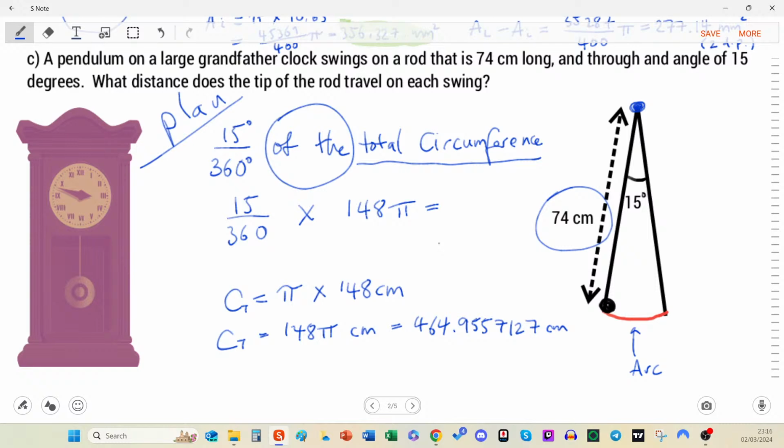So taking what's already on the calculator, multiply it by 15, divide it by 360, and I find that the answer is 37/6 pi, which is in centimeters. It looks a bit odd, but if we put it into decimal, it seems reasonable: 19.37 centimeters to 2 decimal places. So that's the distance of this arc that's in red there. It's all about the fraction, and you find it from the degrees.